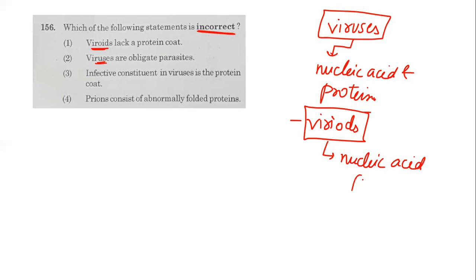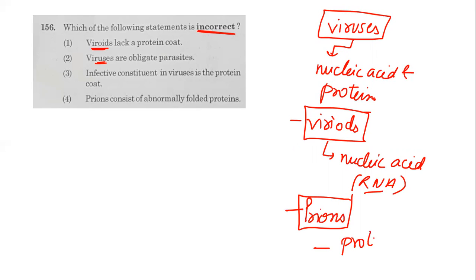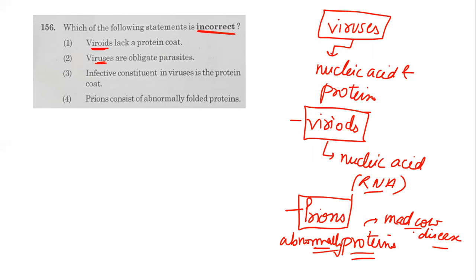No protein coat is present, and the nucleic acid is actually RNA. Another important thing, prions. These prions are acellular organisms with only abnormally folded proteins present. There is no nucleic acid in them. If you remember, we had studied about mad cow disease, which is caused by these prions.